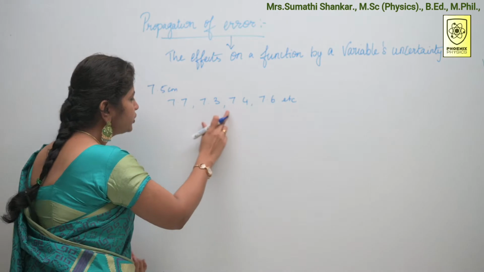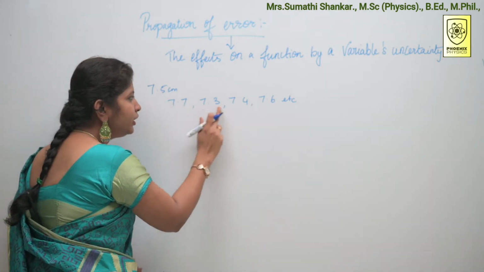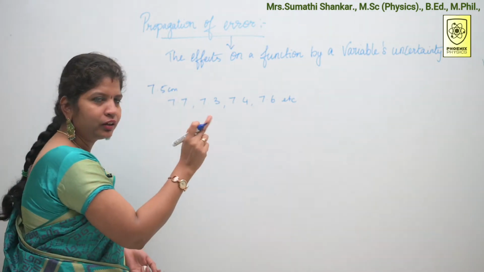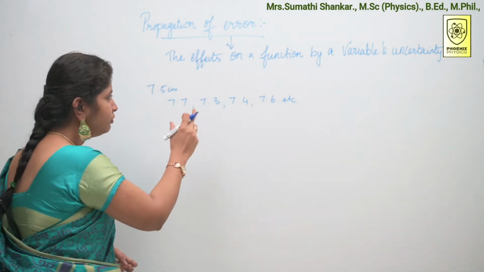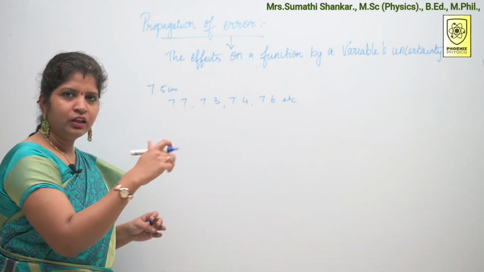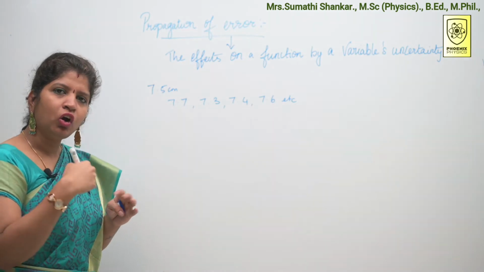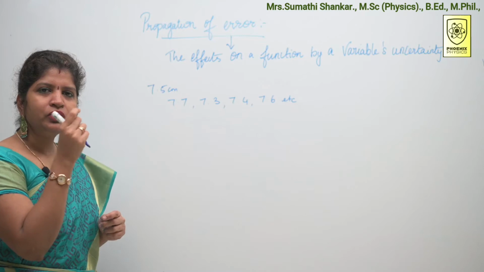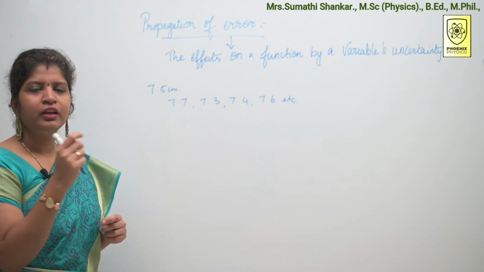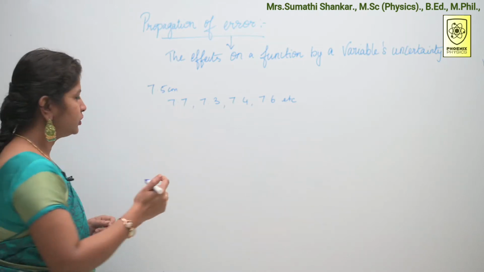Look at these readings. Each reading has some error compared to the true value, right? If I substitute the values in the formula, the final result will also get some error, right? So, the errors in the final result depend on two factors.